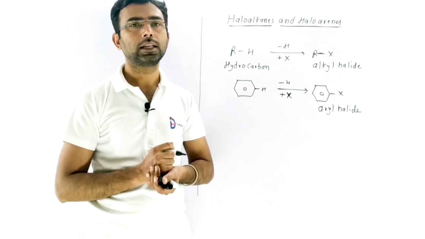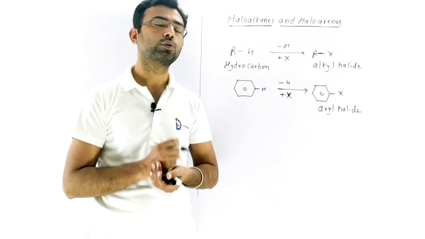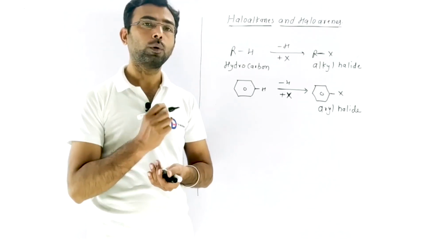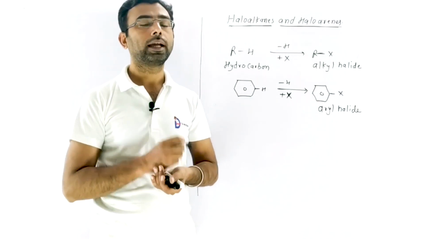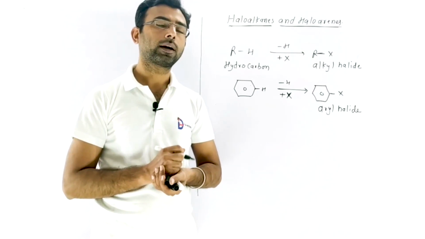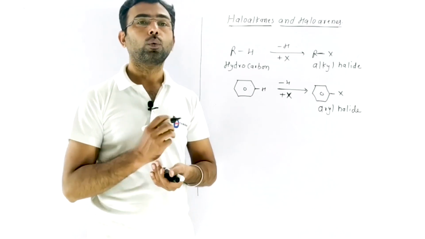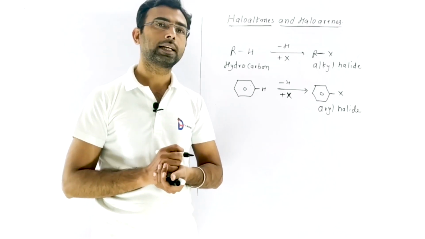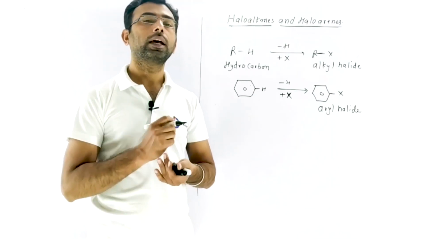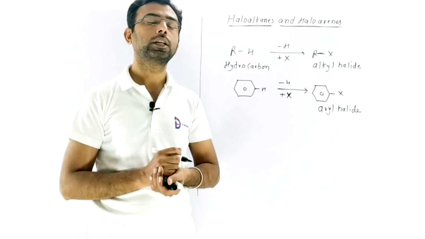How are halogen derivatives related to our daily life? There are many examples, like chloroform used as an anesthetic agent, and iodoform used as an antiseptic agent. However, iodoform releases iodine and that iodine acts as the antiseptic. CCl4, carbon tetrachloride or perchloromethane, is used as a fire extinguisher, while DDT is used as an insecticide or pesticide. Similarly, phosgene and mustard gas are also halogen derivatives and are used as poisonous gases. So these are some compounds which are very well related to our daily life.